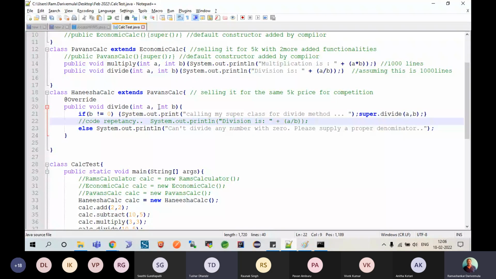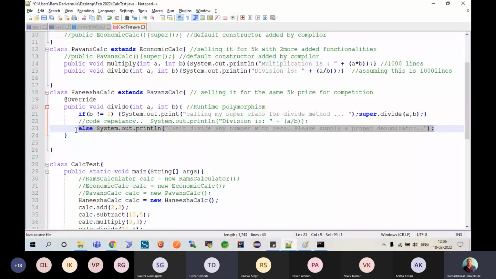Well, this is what we call runtime polymorphism. At runtime, based on the input, you could decide how you can showcase or exhibit your behavior, as a parent or as a child. This is what we call runtime polymorphism. The method is the same, but you are showcasing two different kinds of behaviors, one as a parent and one in your own way. With the if condition you are deciding, and sometimes you are showing behavior from your parental level, sometimes you are showing behavior from your level. Am I clear?